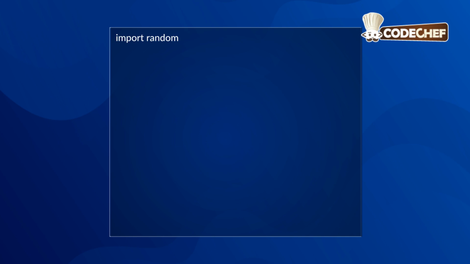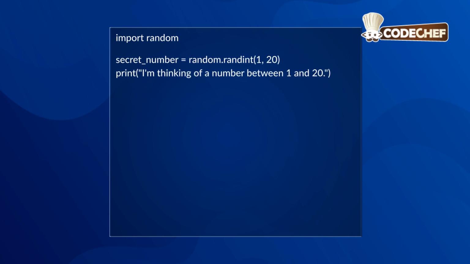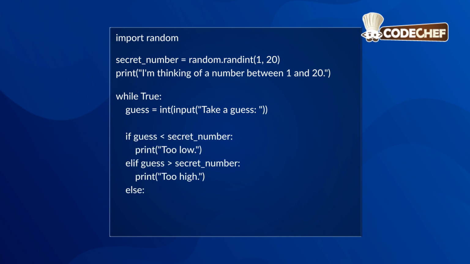Okay, let's translate our plan into code. First, we import random. Next, we create our secret number using random.randint. We'll start a while True loop to keep the game running. Inside, we ask the player for their guess and convert their input to an integer. Now for our core logic, using if, elif, and else, we check if the guess is too low or too high and print a hint. If it's not too low or too high, it must be correct. In the else block, we print a success message and, crucially, use break to exit the loop.